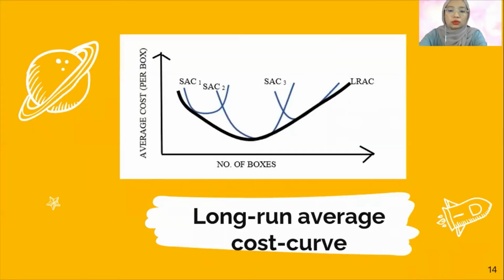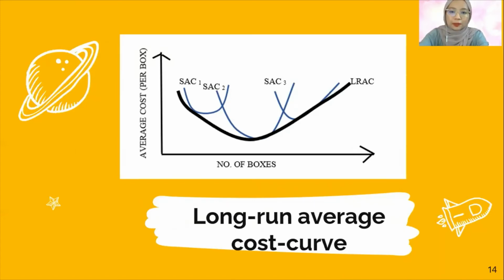So this is the long run average cost curve. The long run average cost curve is the curve which shows the minimum cost of production of any product or input feasible when all the inputs are variable. The long run average cost curve is derived from the short run cost curves, where a tangent to all the short run cost curves is the long run average cost curve.